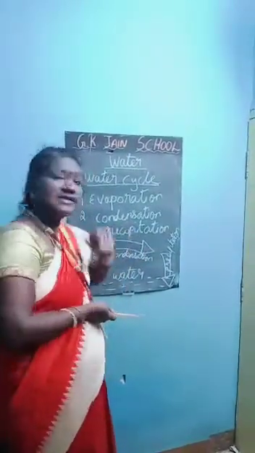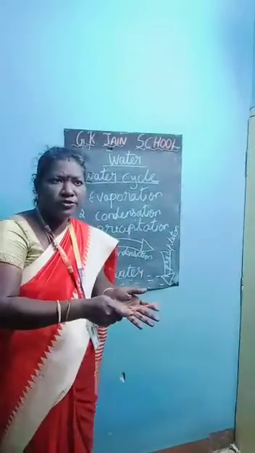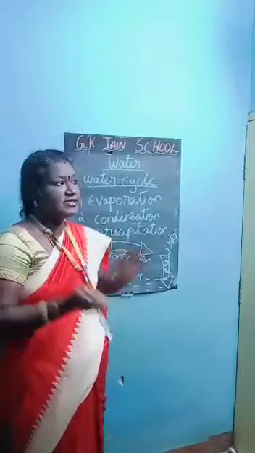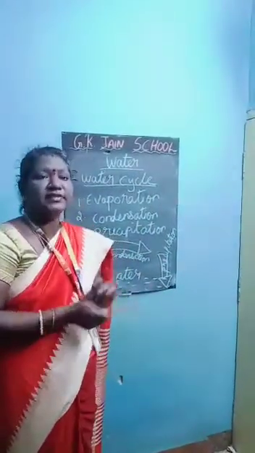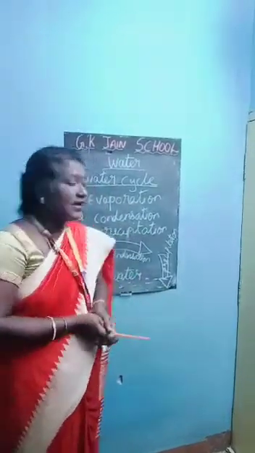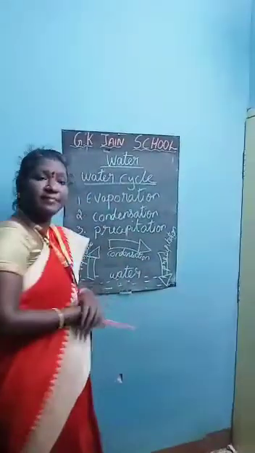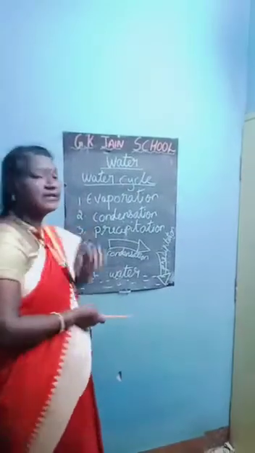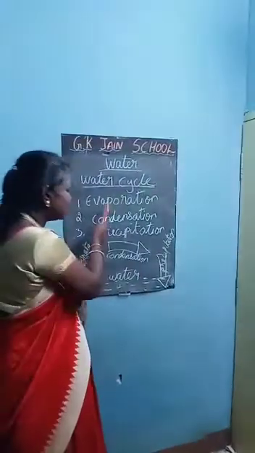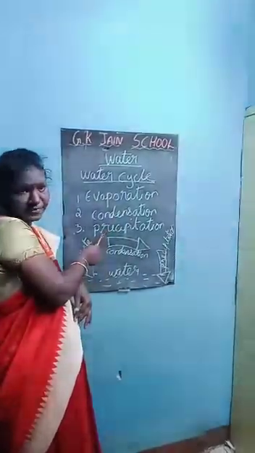This happens in the second stage. The water droplets combine to form clouds. We will see in the rainy season so many clouds join together. That is, the water droplets contained in the clouds fall as rain. That falling as rain is called precipitation. These are the 3 stages in the water cycle. What are evaporation, condensation and precipitation?